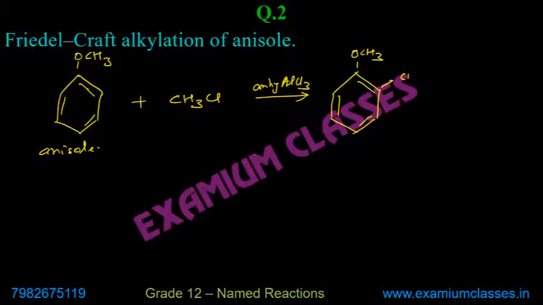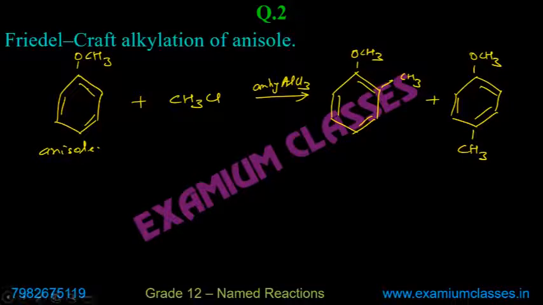So here you will have CH3 group attached, and para position also you will have CH3 group attached. Although para is major one, the ortho one is not in very less quantity. It's not a 95%, 5% ratio. Rather, ortho one is also produced in substantial amount. Major one is para. Yes, if it is asked, the major one is para.